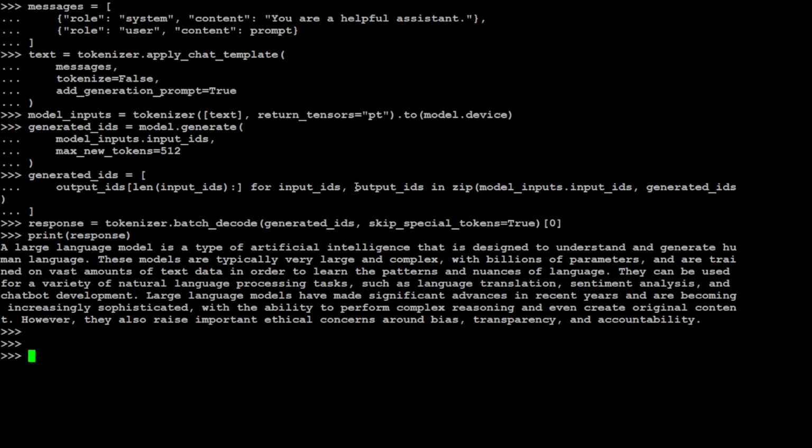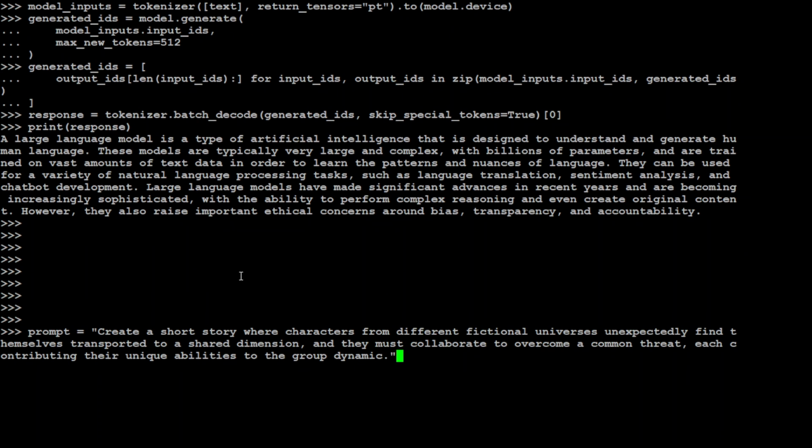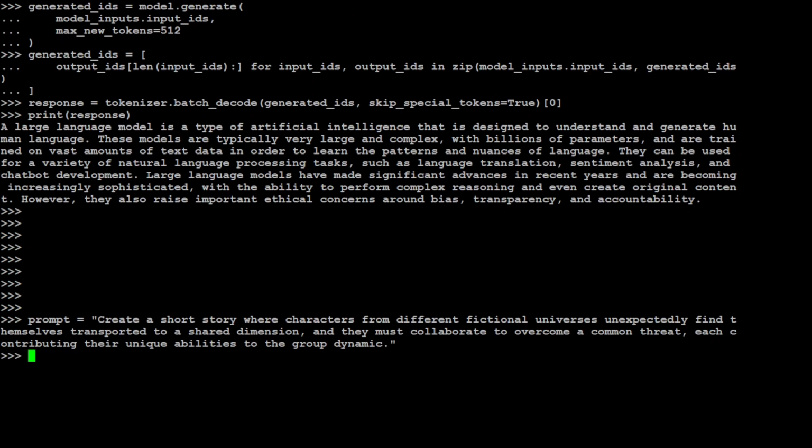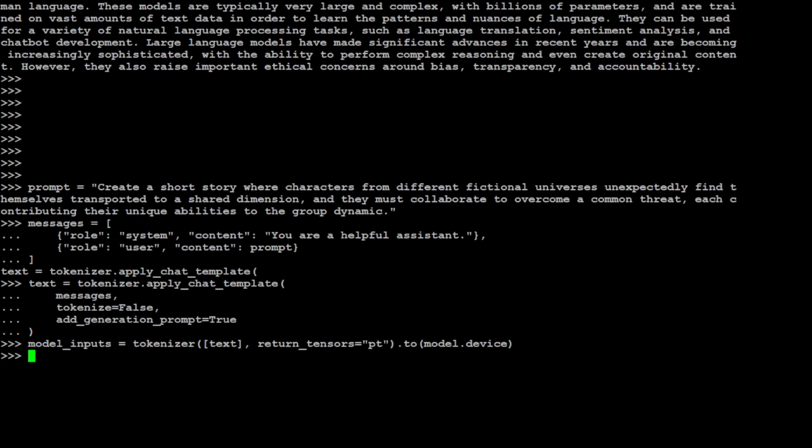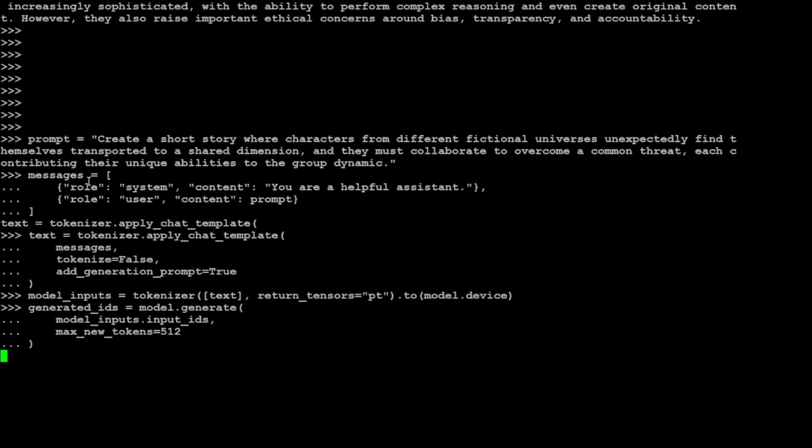Okay, let's ask it another question in a prompt. So I'll just ask it, create a short story where characters from different fictional universes unexpectedly find themselves transported to a shared dimension and they must collaborate to overcome a common threat, each contributing their unique abilities to the group dynamic. So let's first create the prompt template and then create the model input. I'm just going to paste everything in one go, and then let's get the generated IDs, and then let's wait for the model to get the response, and then we will print it out.